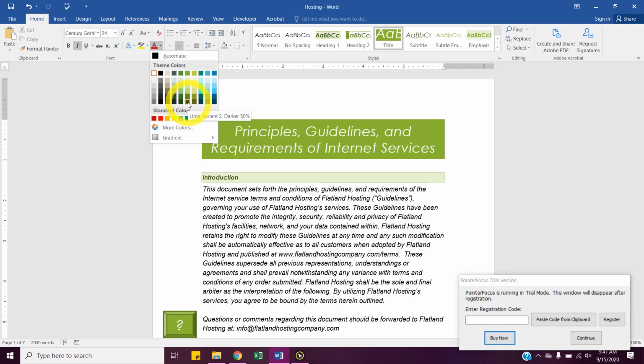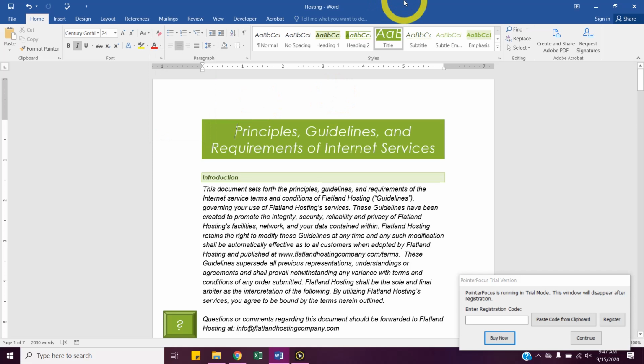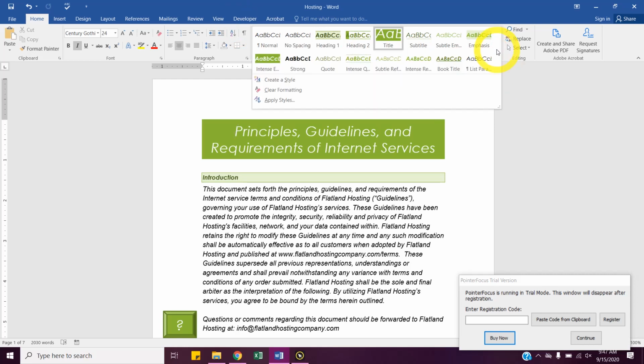Perfect, thank you. Now if we look at our styles gallery, by default they're always blue, right? Well, now they're all green because we changed our theme colors to green. So real quick, these are styles, right? We hit the more button, we see how they look, correct?